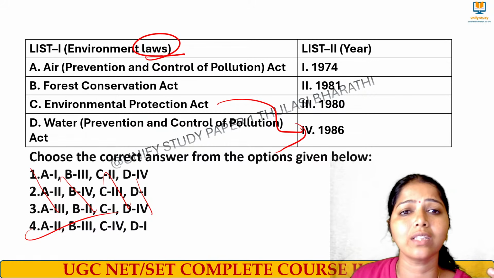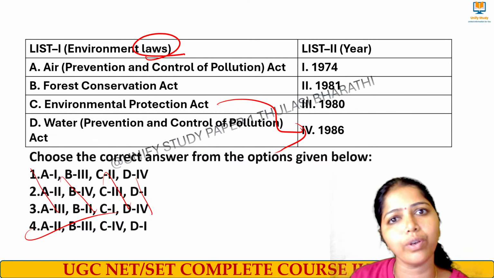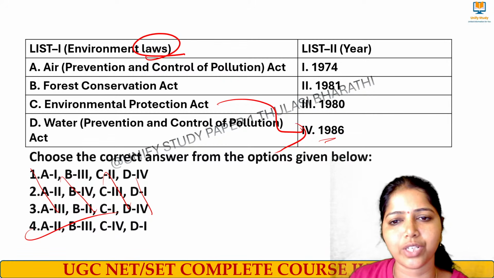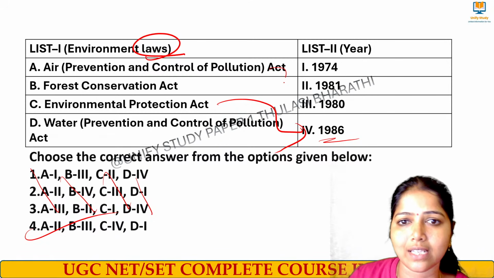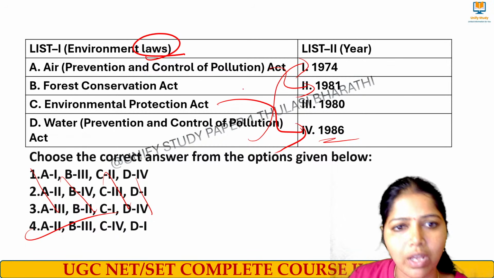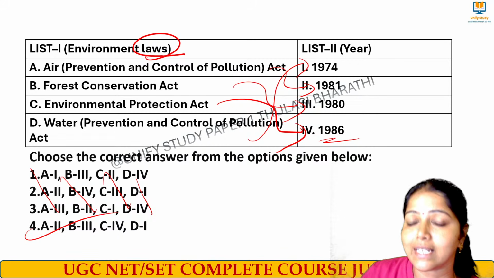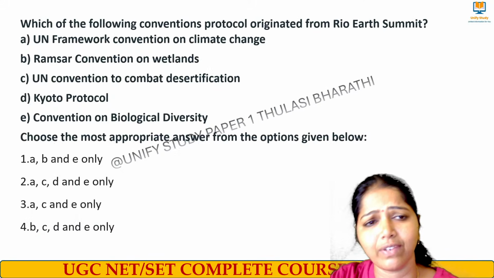Don't look at this question and get scared. Oh, it's a massive one. I don't know the years. Even if you know one, you can connect, right? Environmental Protection Act 1986, right? And then we have the Air Prevention Act, we did just now, 1981. Then we had the Water Prevention Act, that's in 1974. Forest Protection Act, it is 1980. Wildlife Protection Act 1972. Right? Yes, very good.